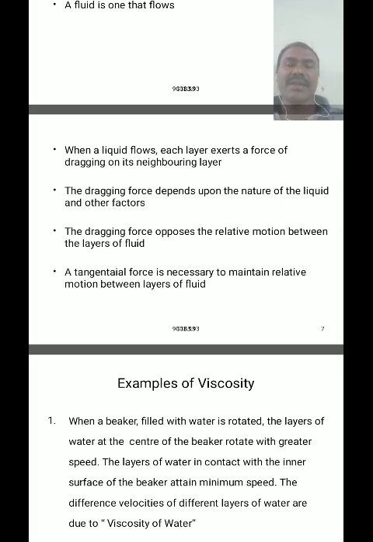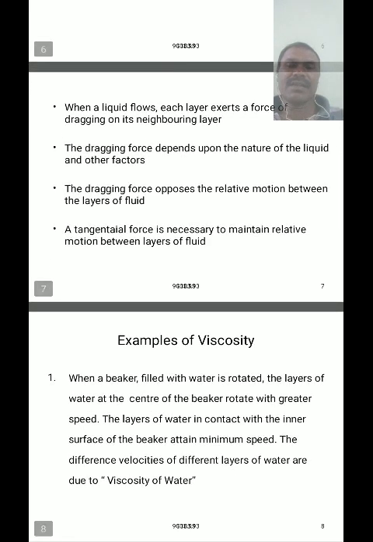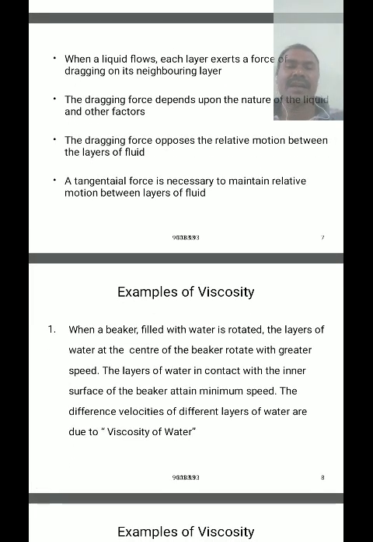The dragging force depends upon the nature of the liquid and other factors, and it opposes the relative motion between the two layers of the fluid. The tangential force necessary to maintain the relative motion between the layers of a fluid is called viscosity. I have already explained this.